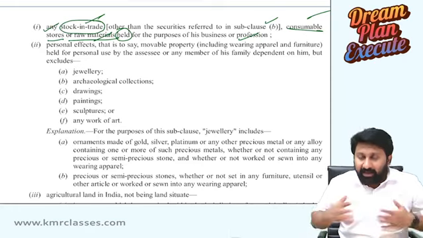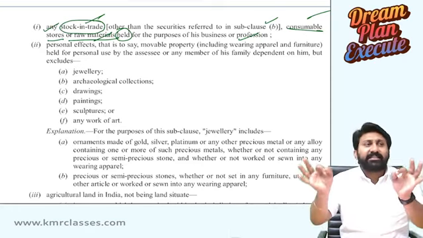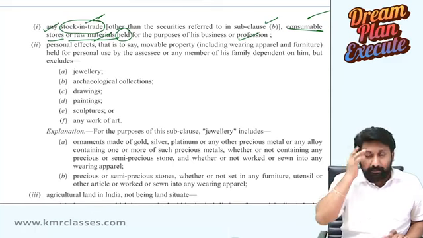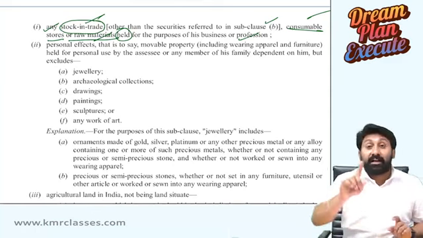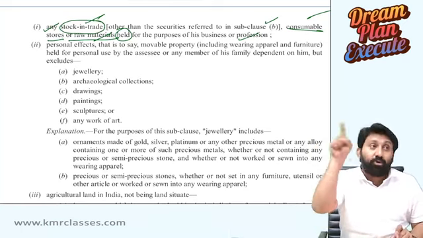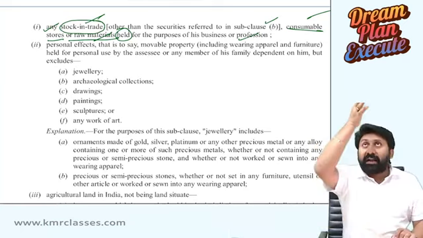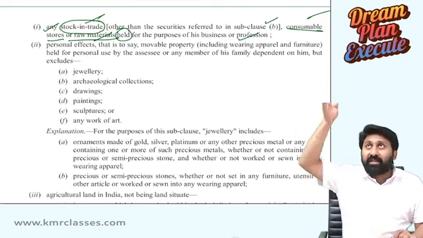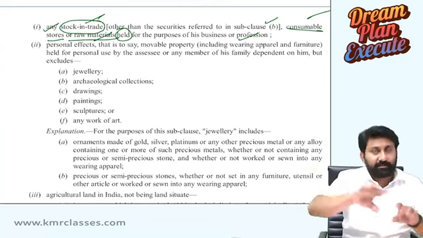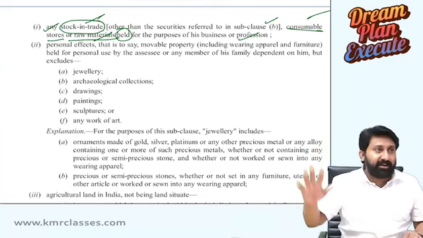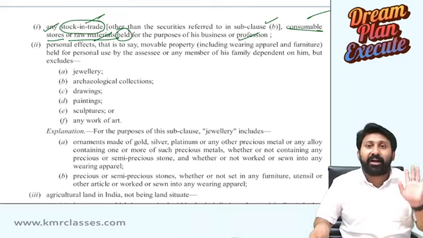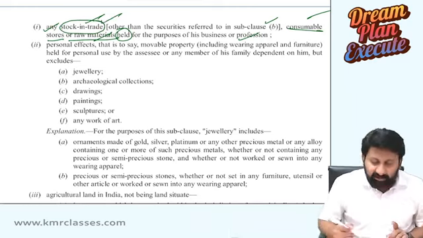My business is purchase of shares and sale of shares. Purchase and sale of shares, that is my business. That comes under the business head. Though it is a stock in trade, it will go to which head? Business head. I will claim a lot of expenses. I will claim the incomes. Net is called a profit. On that I will pay the tax. That is different. It's a business income for me, provided the stock should be held as a stock in trade for me. In that case, that will get attracted.